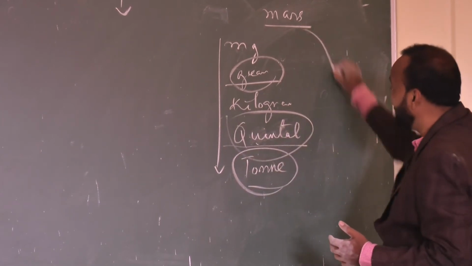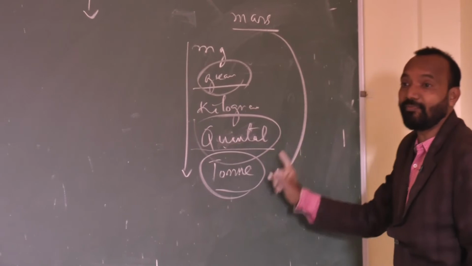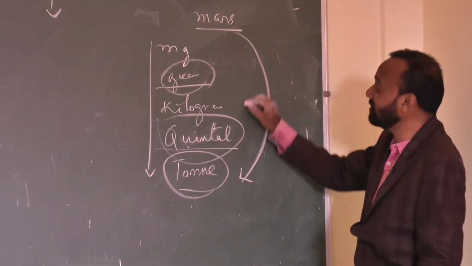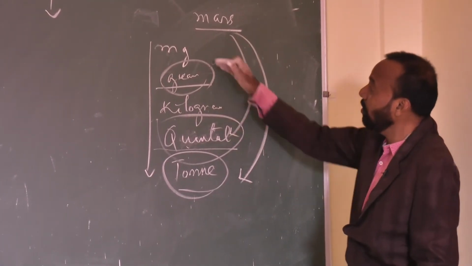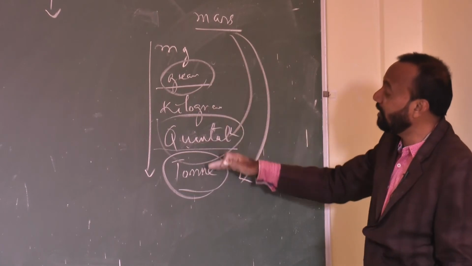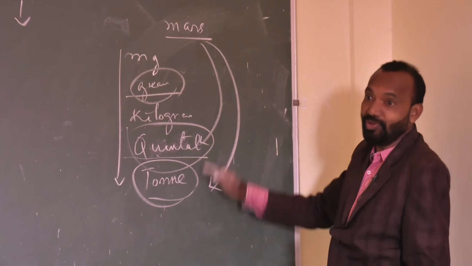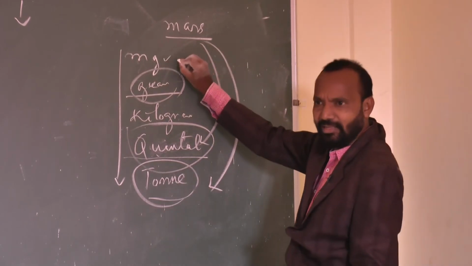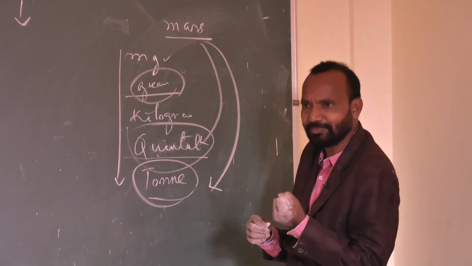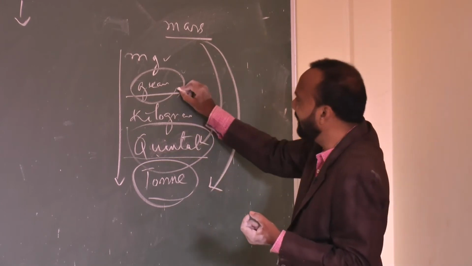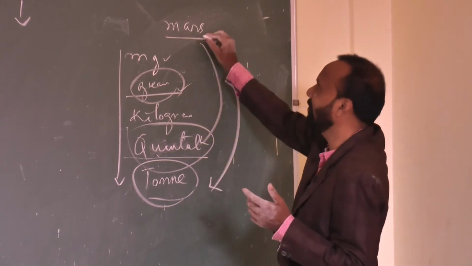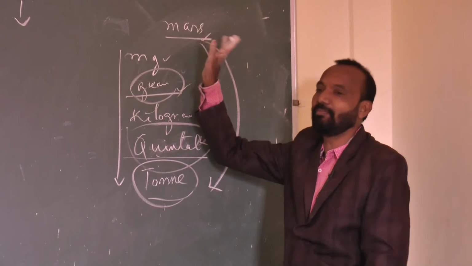So, this is also a standard of mass. Milligram, gram, kilogram, quintal, tons, these are all units used to measure mass. Milligram is a standard of measurement, and gram is also a standard of measurement, for measuring a quantity like mass.